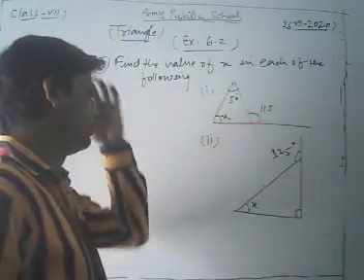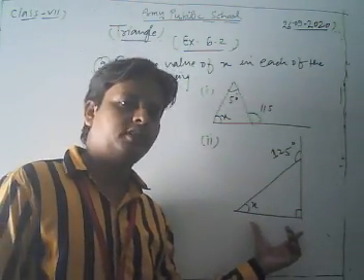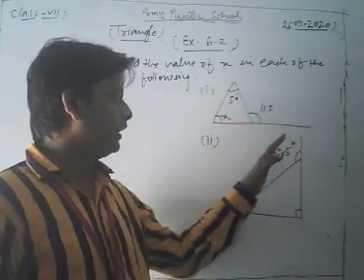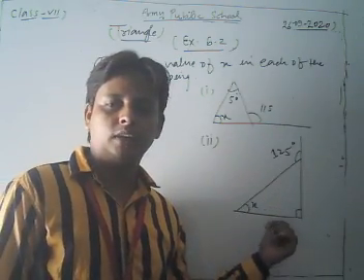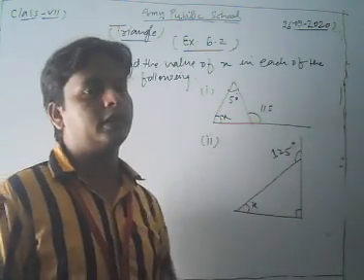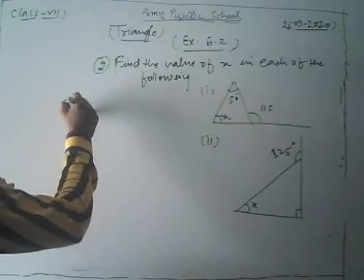Dear students, these are the questions. Here we find the unknown value x in each of the following. Now we solve the first part of this question.